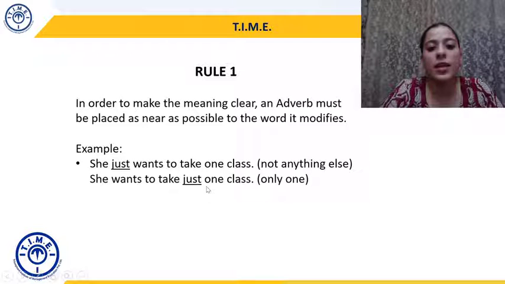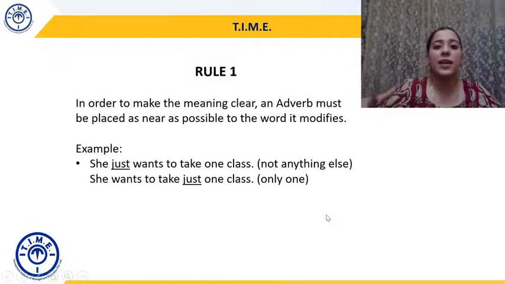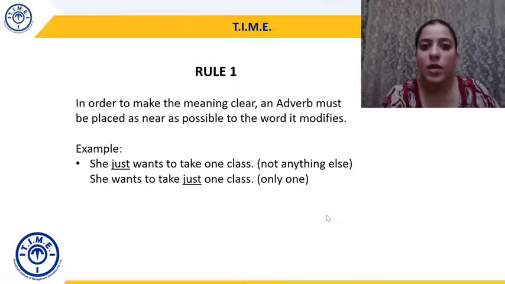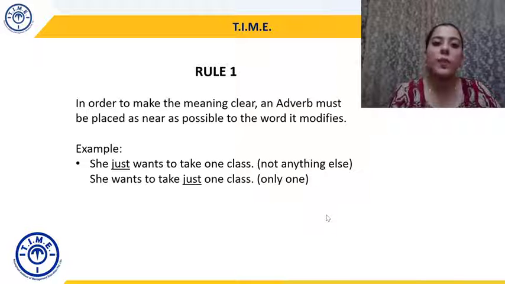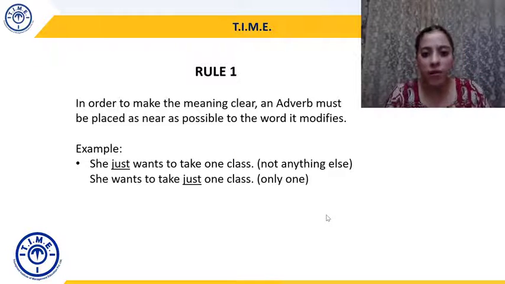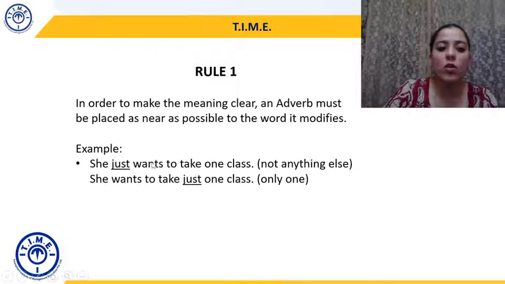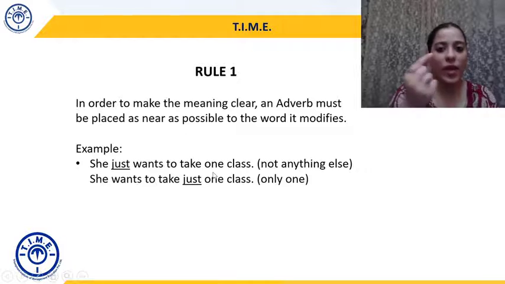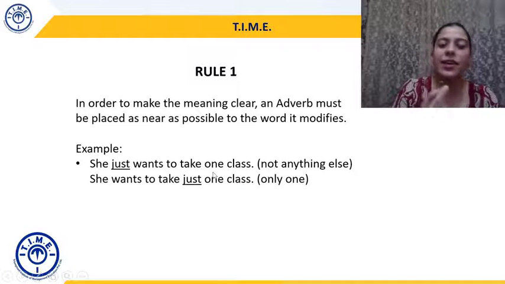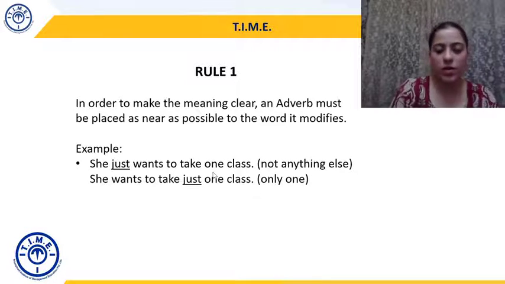Here just is modifying the adjective one. She wants to take just one class. As in, there are many classes, but she wants to take just one. So can you appreciate the difference of meaning that happens with the difference of placement of the adverb? In the first sentence, because I placed the adverb before wants, the meaning comes out that सिर्फ एक class. एक class is enough, more than enough, just one class.